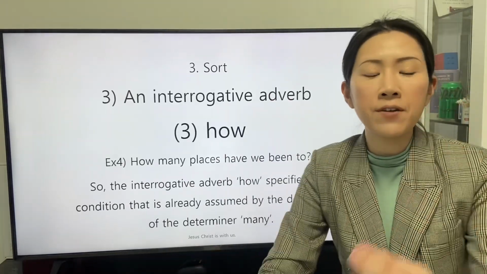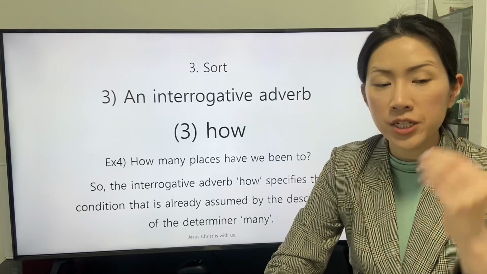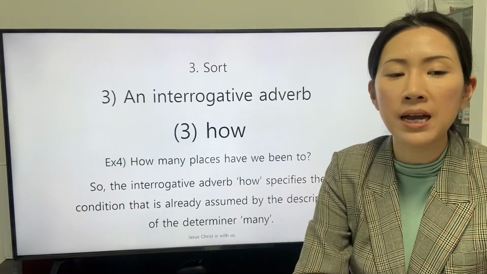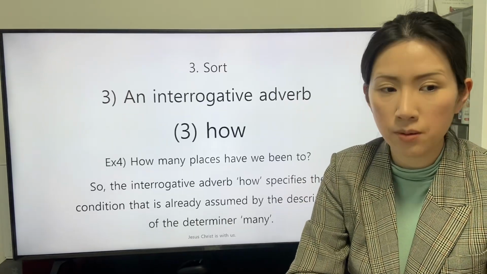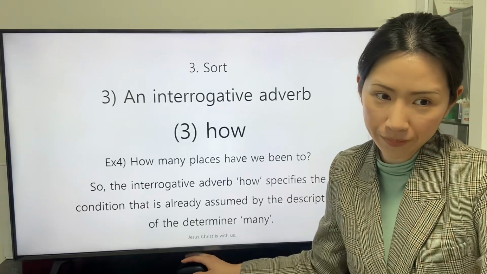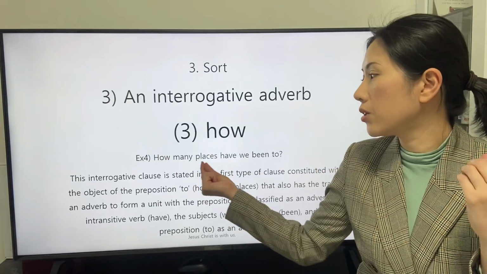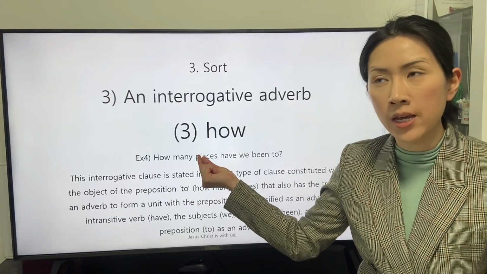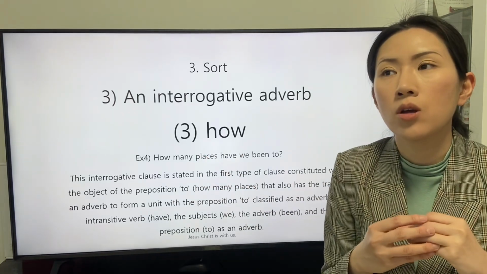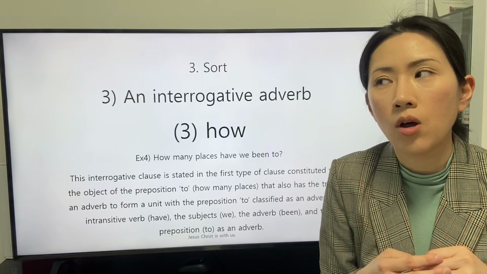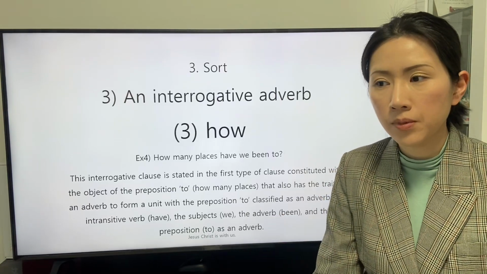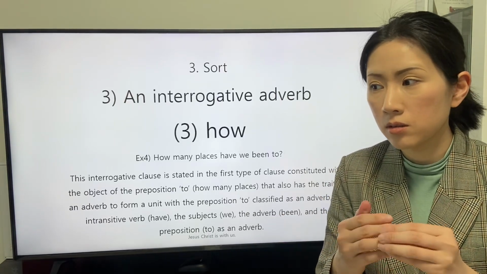So the interrogative adverb how specifies the condition that is already assumed by the description of the determiner many. The fact that the object, places, are numerous is determined.